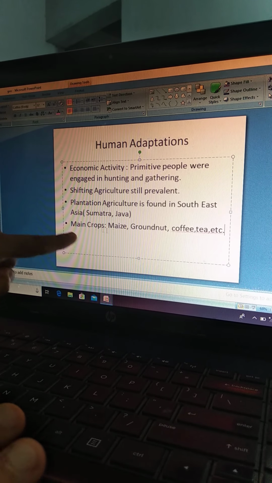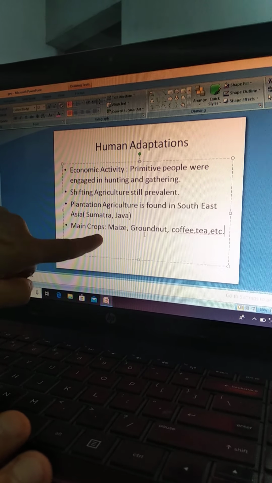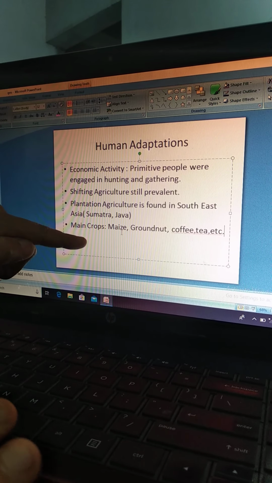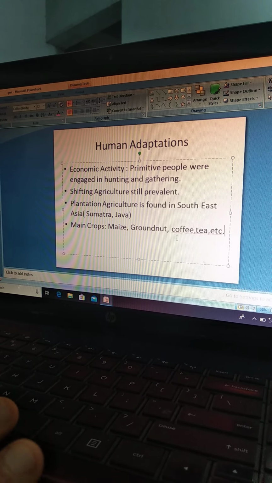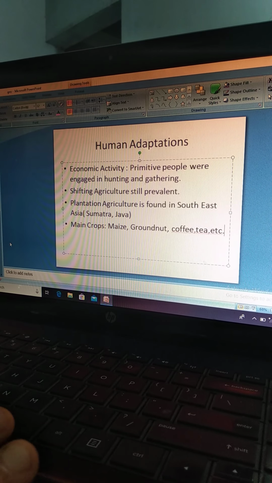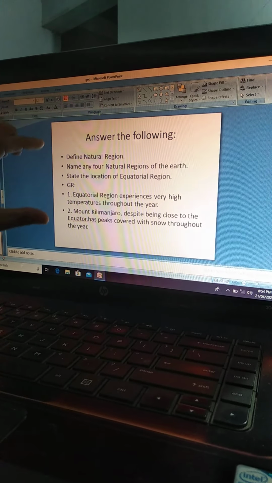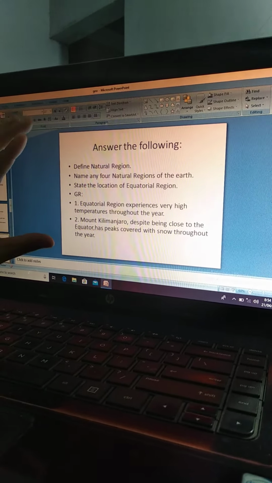Main crops, if I talk about main crops of the equatorial region, they are maize, groundnut, coffee, tea. These crops are grown there. Cool. Now this is all about the equatorial region.